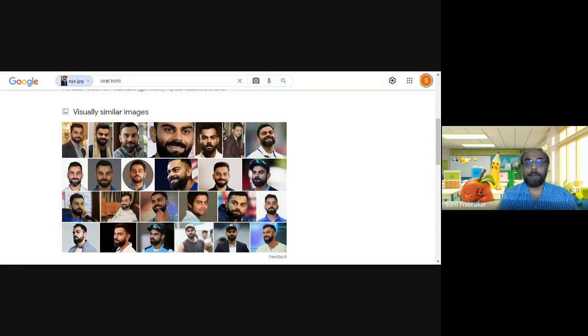The app will recognize the different vegetables and things available in the refrigerator, and it will provide you a recipe suitable for the available vegetables. So the system is capable of identifying things visually. That is possible now. Visual search is possible, voice search is possible.